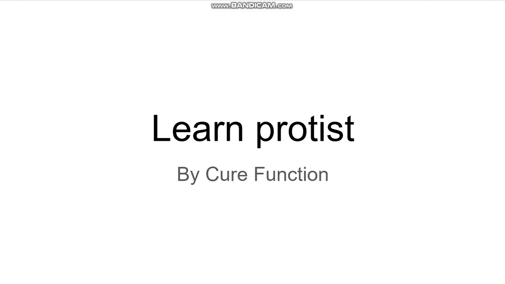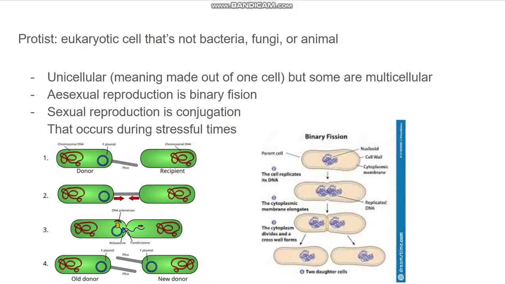Guys, so today we're gonna learn about protists. A protist is a eukaryotic cell that is not a bacteria, fungi, or animal. They are unicellular, meaning they're made out of only one cell. And then there are some that are multicellular, which means they're made up of multiple cells.